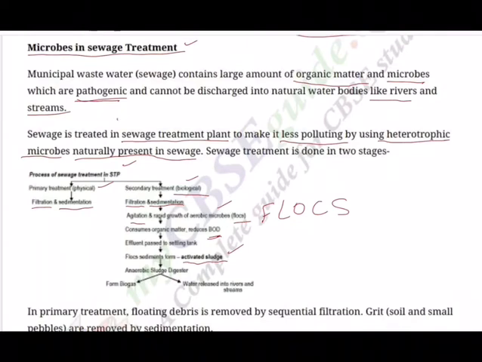And an anaerobic sludge digester will be there, another round spherical structure, and there the anaerobic bacteria will be used to digest the sludge, and that results in formation of 2 useful things for us. One is very useful biogas, and the second one, the effluent, will be released into rivers and streams because it is now almost less polluted.